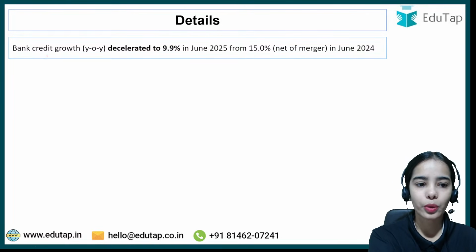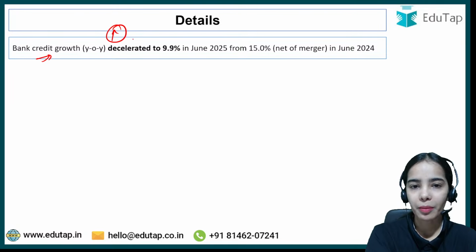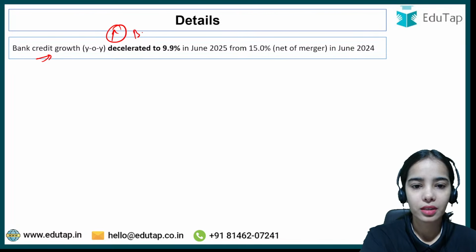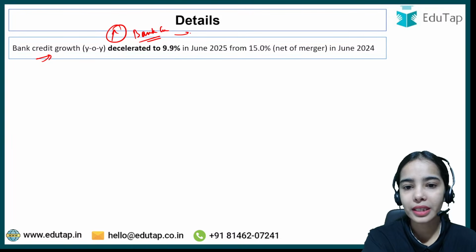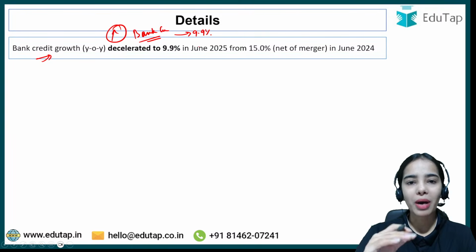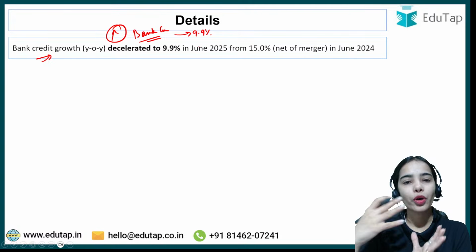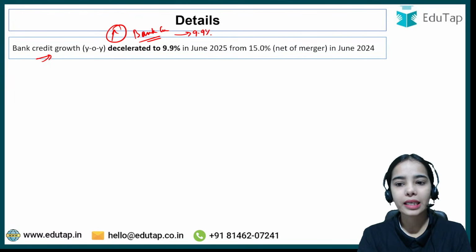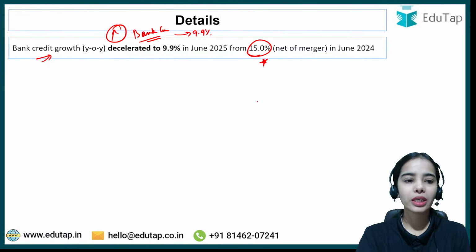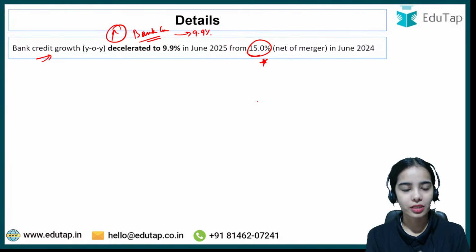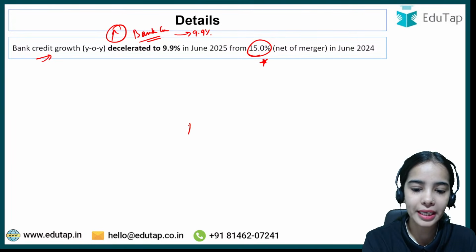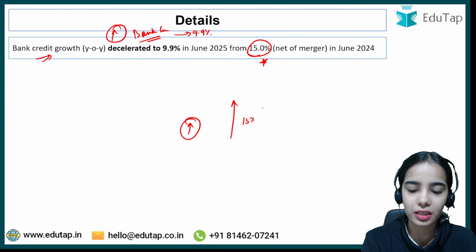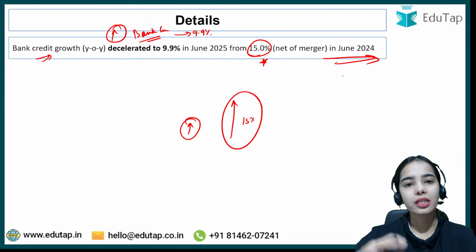So bank credit growth, the growth that has happened in the bank credit, has been 9.9%. That means the bank credit has grown by 9.9%, which is lesser than the growth in the bank credit as compared to last year. So basically the bank credit has grown, but by a lesser percentage as compared to the growth in the bank credit in the last year